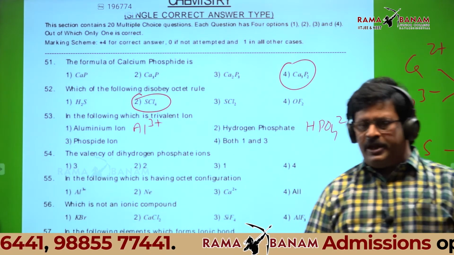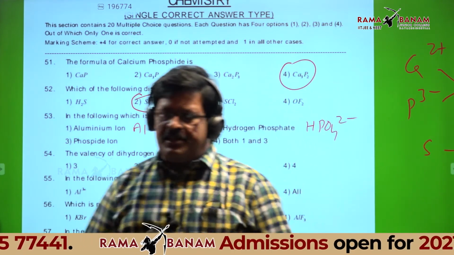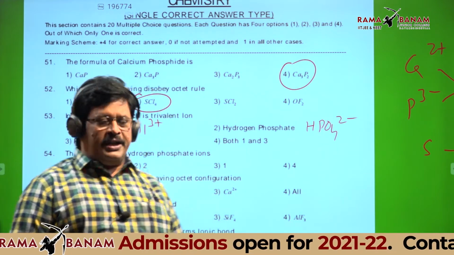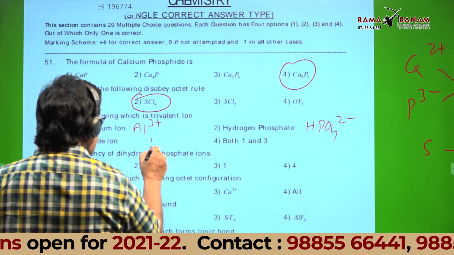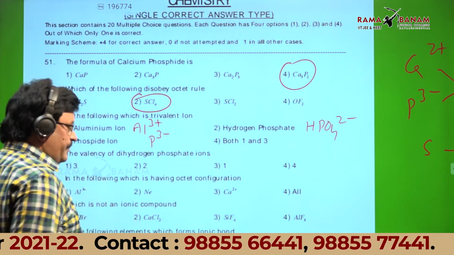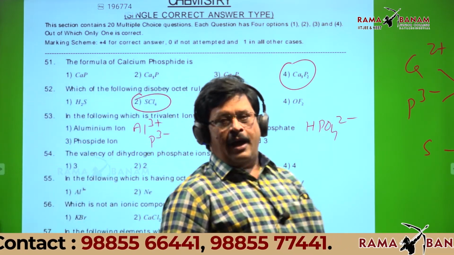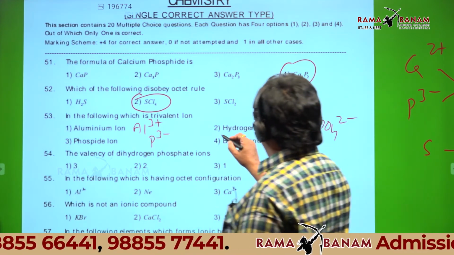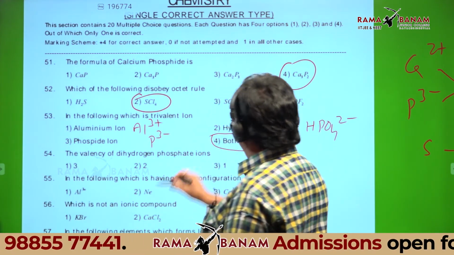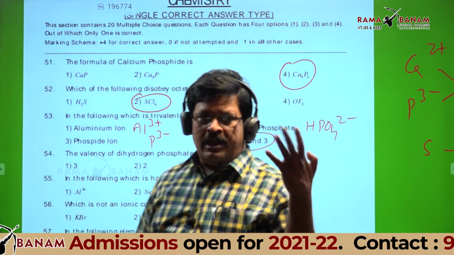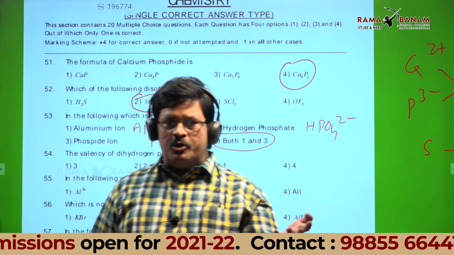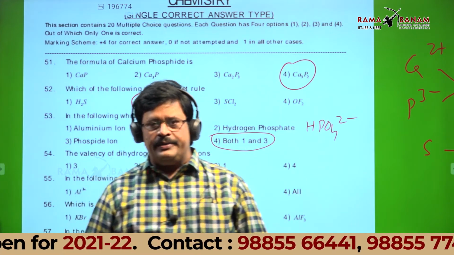Phosphate is PO4 3 minus. Hydrogen phosphate is HPO4 2 minus. So that is bivalent. That's not trivalent. And phosphate ion is P3 minus now. Both 1 and 3, you are correct, not the first one. That's why I told so many times, go through all the 4 options, then come to one conclusion which is correct, which is not correct.